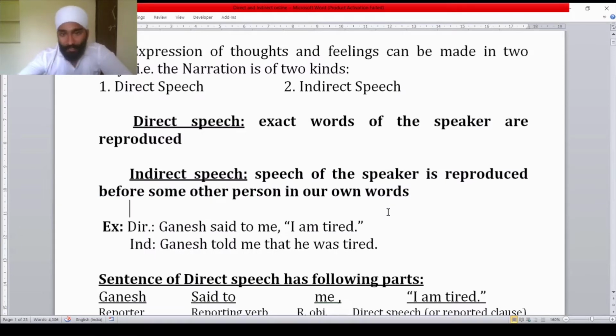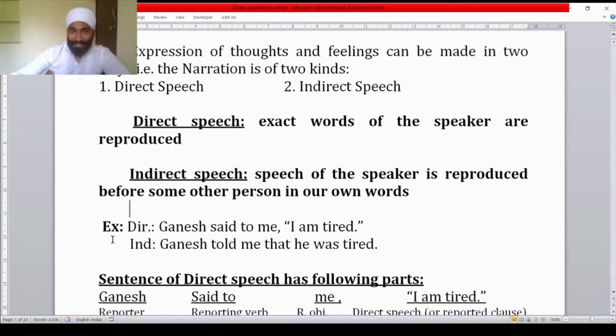Means when you tell someone that some other person has said something to you, you make changes of tense, changes of time, changes of pronouns in that sentence, and such a speech is called indirect speech.